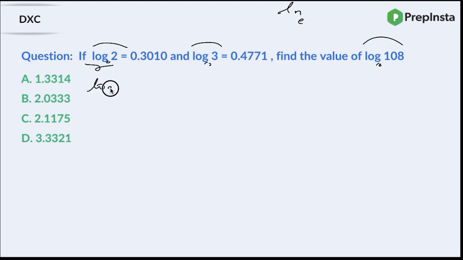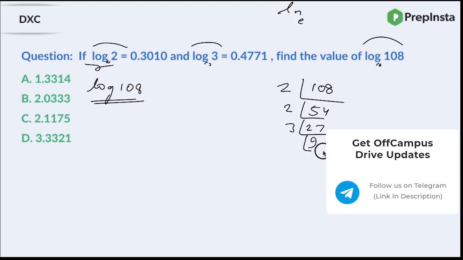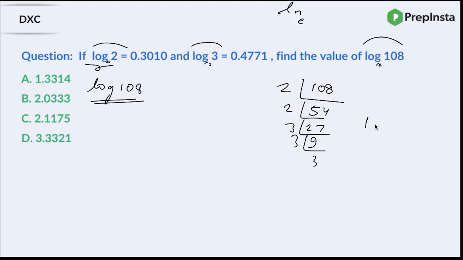So log 108. Yes. So guys, first what we are supposed to do is we'll factorize it, right? So guys, those who have lesser idea on logarithms, do not worry. I'll just try to make you understand whatever is there in this particular problem. So if I factorize it with 2, I'll get 54. Again, if I factorize it with 2, I'll get 27. Then again factorize it by 3, I get 9. Again 3, so I get 3. So how is actually 108 written? 108 can be written as 2 square into 3 cube.